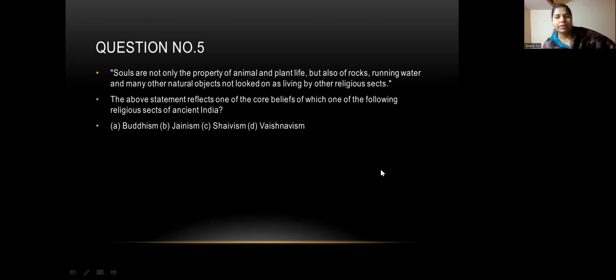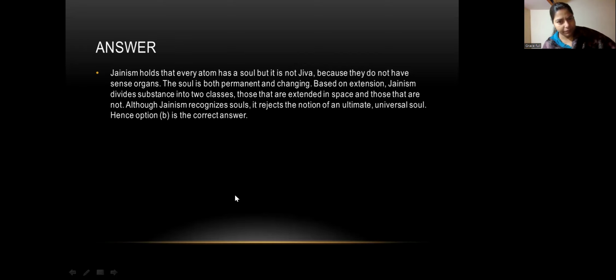This is the last question of art and culture, and the question is: souls are not only the property of animal and plant life, but also of rock, running water, and many other natural objects not looked at as living by other religious sects. So the above statement reflects one of the core beliefs of which of the following religious sects of ancient India? बहुत easy है. A. Buddhism, B. Jainism, C. Saivism, or D. Vaishnavism. We know the correct answer is B.